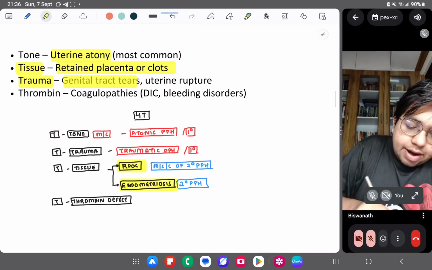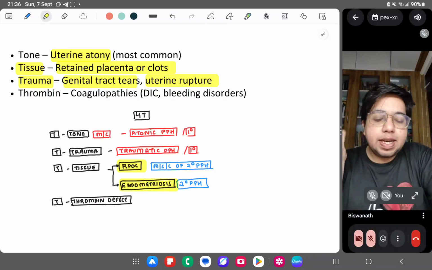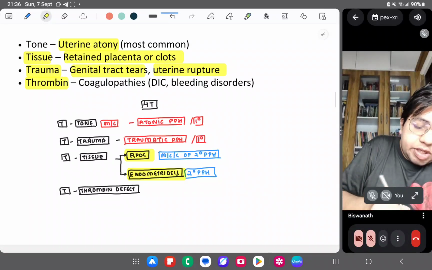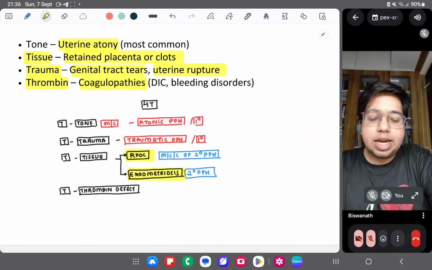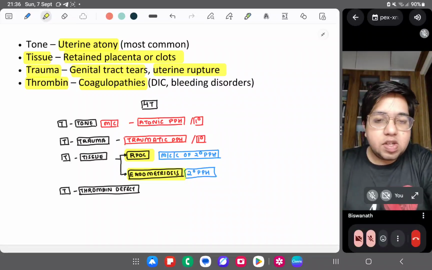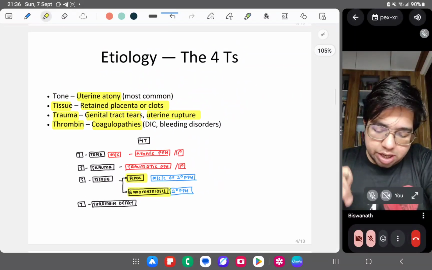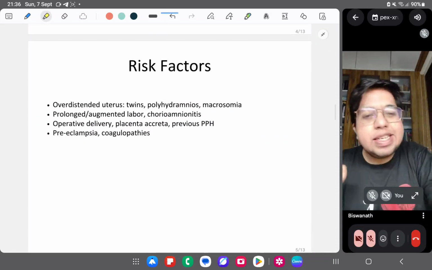Genital tract tears, uterine rupture, these are all traumatic conditions which come under traumatic PPH. Thrombin, coagulopathies: I told you, DIC, ITP, bleeding disorders, anything. Okay. Coagulation disorders, bleeding disorders, I'm not going into hematology. The four T's are clear.